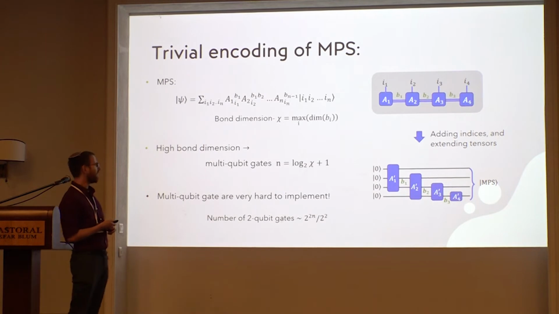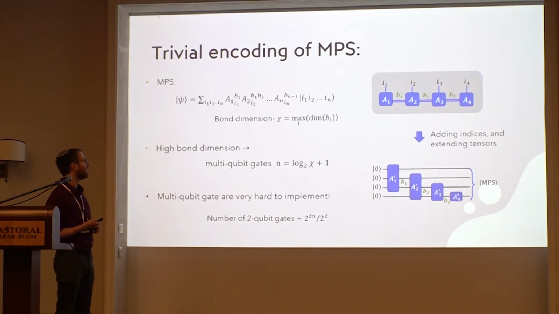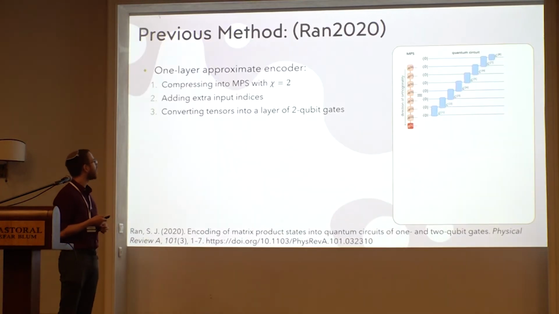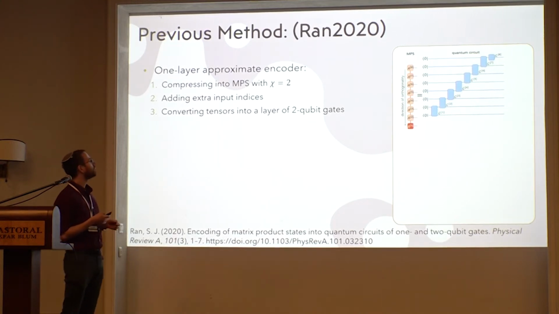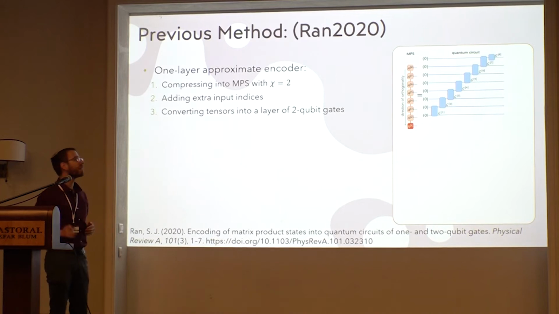So how do we proceed? A previous method suggested in the literature was to build our circuit layer by layer.